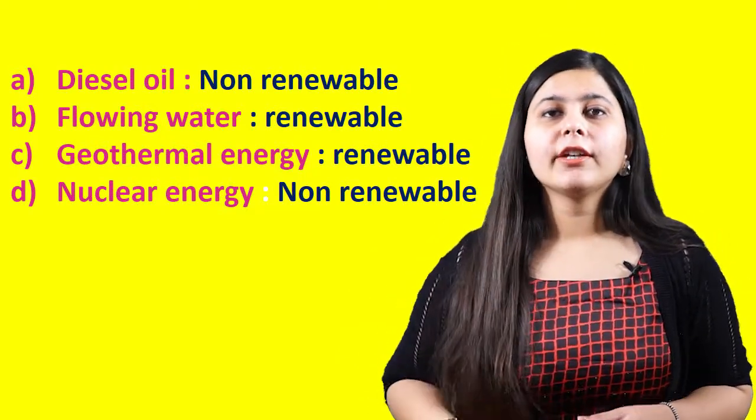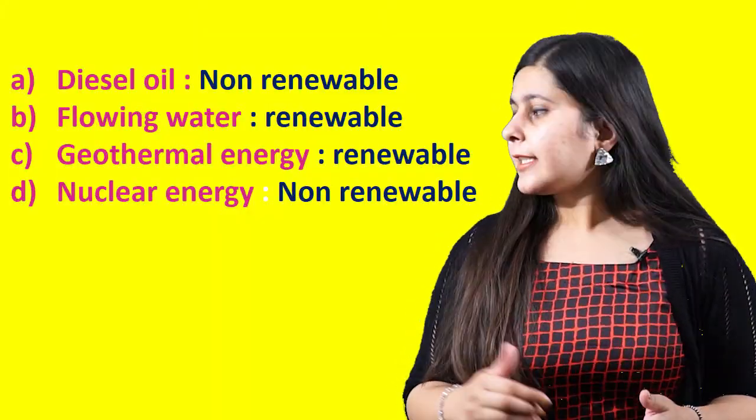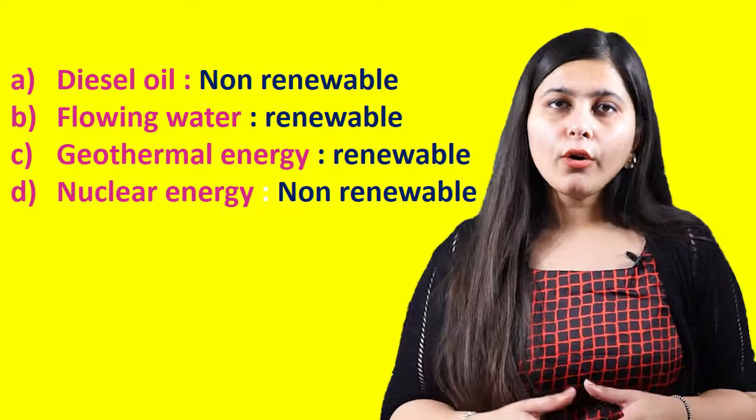The second thing given to you was flowing water. Now what is flowing water? We have all the water bodies and they keep flowing. So if we are using hydro energy, because from flowing water we always get hydro energy, it is not a limited source. We can use it now, and even our future generations can use this energy. It is not present in a limited stock, so it is categorized as a renewable source of energy.